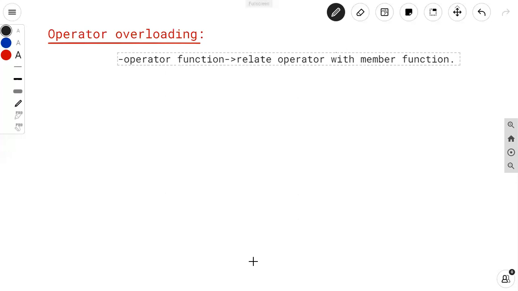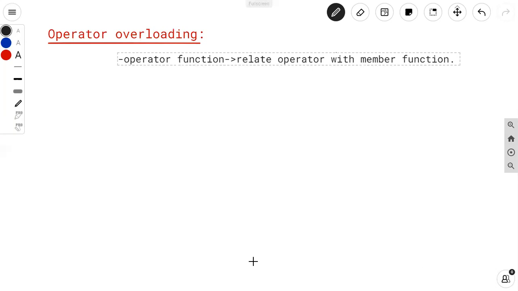Means we can access that operator function using the object of that class without changing its nature. Operator overloading is performed with the help of the keyword operator, and this keyword defines a new action or operation for the existing operator.